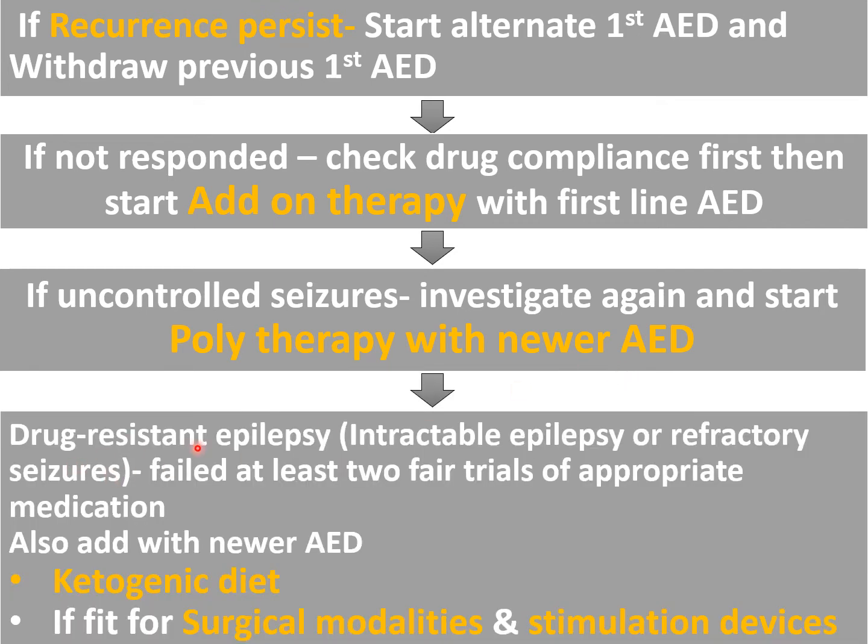If you have labeled it as drug-resistant epilepsy, previously it was known as intractable epilepsy or refractory seizure. We label drug-resistant epilepsy when the patient has not responded to at least 2 fair trials of appropriate medication. We had given the proper therapy with 2 anti-epileptic drugs, and after that the patient has not responded. According to the type of seizure and according to the etiology of the seizure, we had given the treatment.